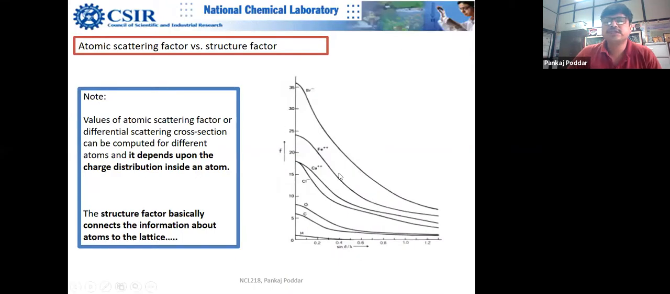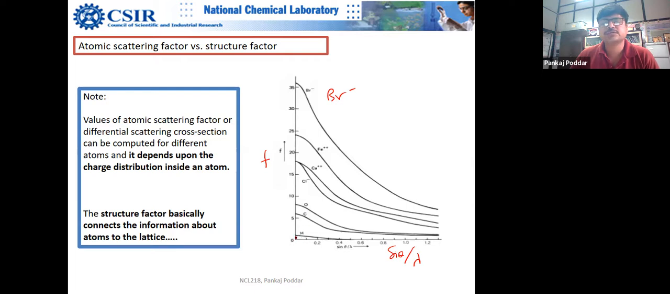So now, this is Ansar's question. Ansar, back to your question. You asked whether the scattering cross section depends upon theta. So here you can see an example of atomic scattering factor. This is sine theta divided by lambda, and this is F, the form factor. This is for bromide ion, iron ion, calcium ion, chloride ion, oxygen, carbon, and hydrogen.